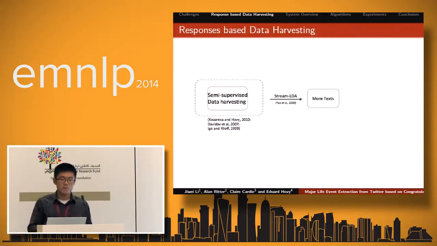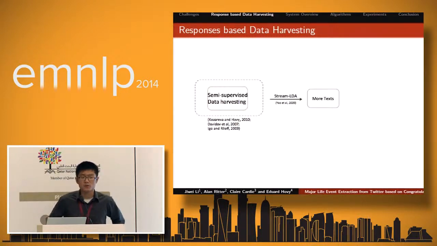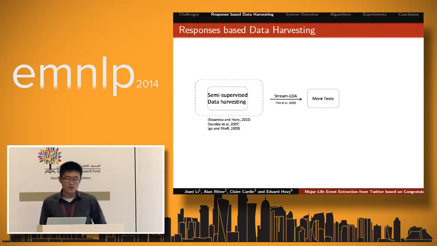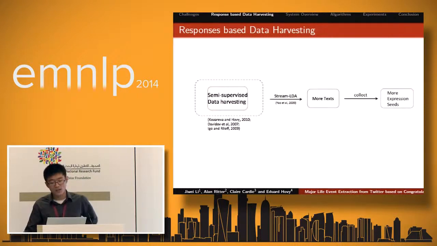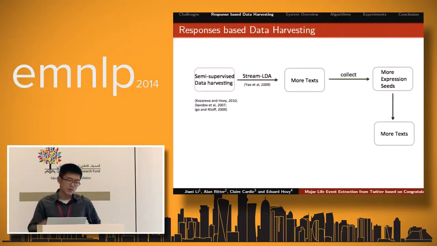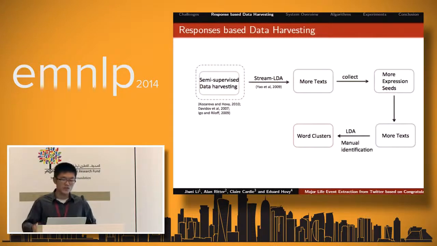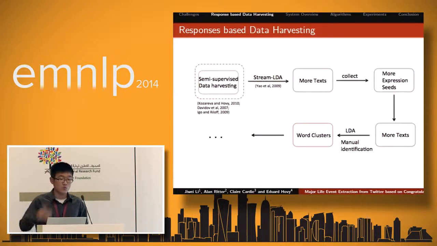So what we do here is we have the topic word distribution for the different kinds of identified major life events. We use this topic word distribution and run a stream LDA model, which is a variation of LDA that addresses the property of stream data, and we harvest more text. We use this text to collect more expression seeds, and we use these seeds to harvest more tweets. Again, we run LDA there, we do the manual identification, and we do this recursively to harvest the data.